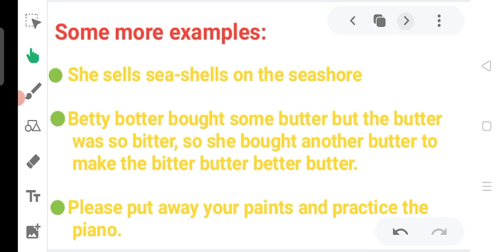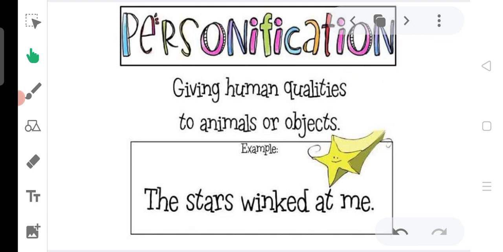So next, personification. Personification, as the name suggests, person. It is the giving of human qualities to lifeless bodies or animals. For example, the stars winked at me. That is the twinkling of stars.